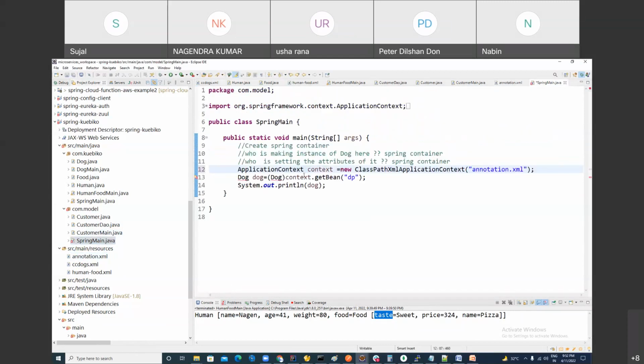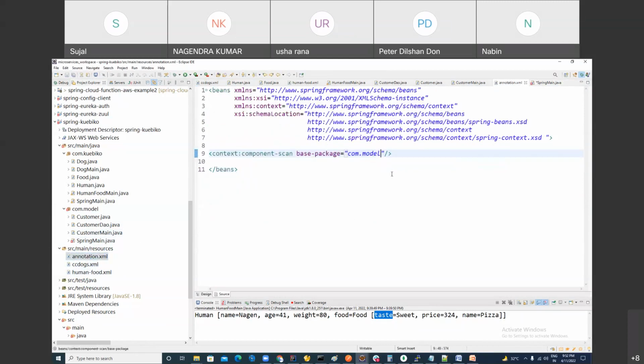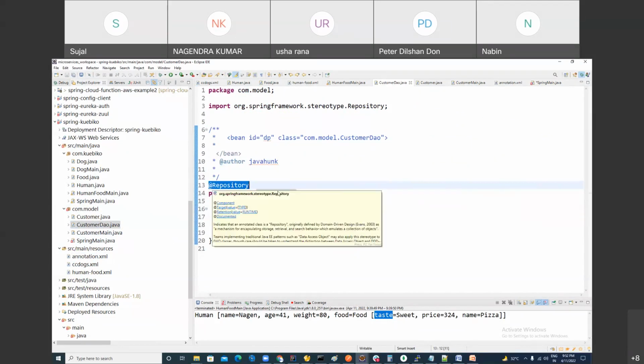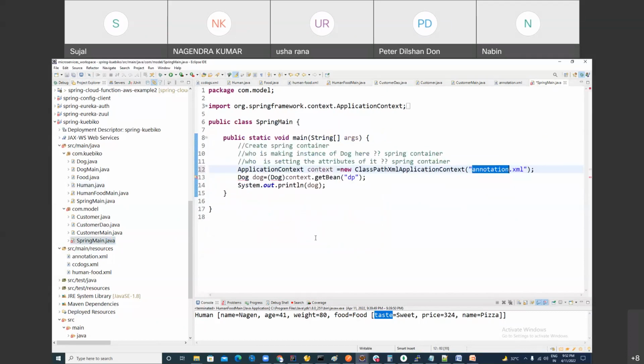So first of all, when you run it, it will go to this XML file and find that the path is com.model. In com.model, it will look at all the classes, and here it finds that the class is annotated with the annotation. It will make a bean of it. That's it. And this bean you can pull. You can give either the ID of it. What is the ID of this bean?